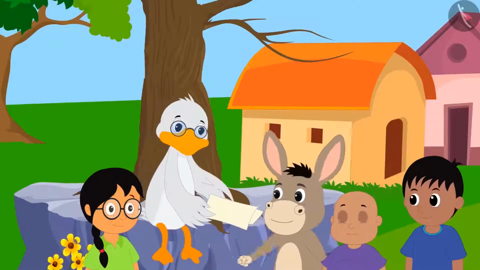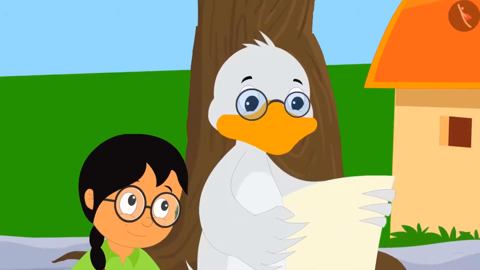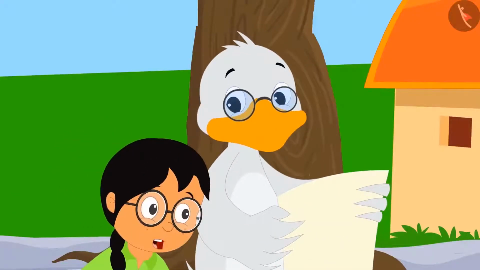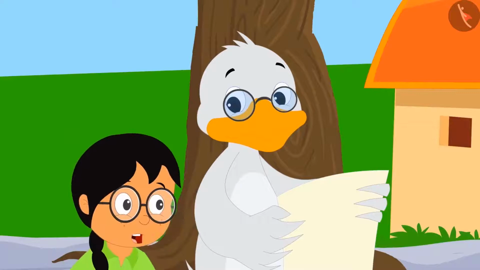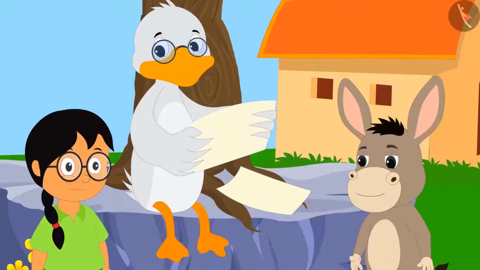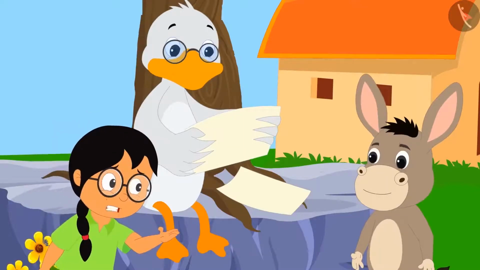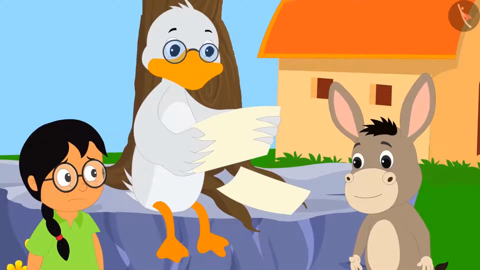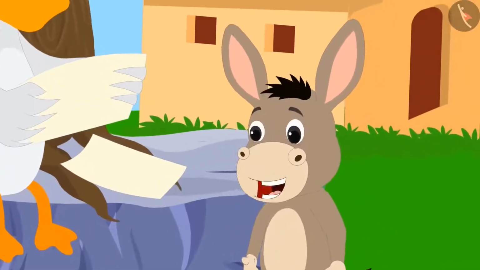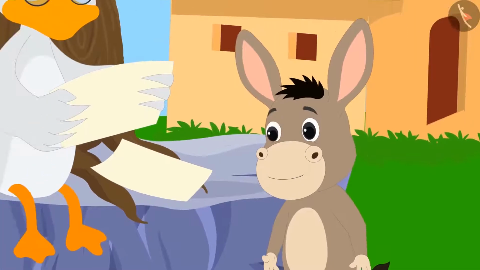Then Bhola gives his shape to Batak uncle. As soon as Meenu sees the shape, she's shocked. Very good, Bhola. You have made a very good shape of the kite, said the Vadbula Batak uncle. But how did you manage to make such a perfect shape? The secret of my good shape is a dot grid, Bhola said.